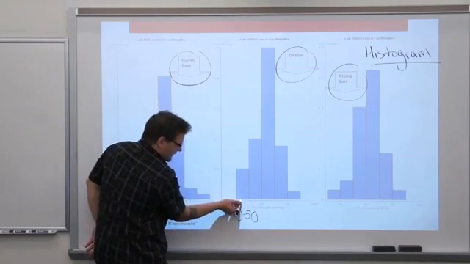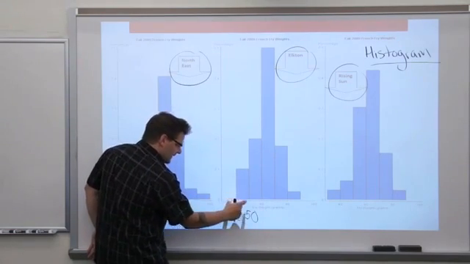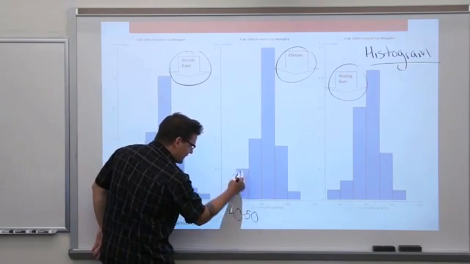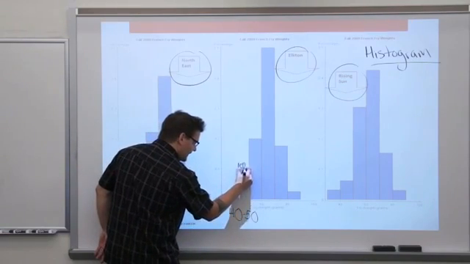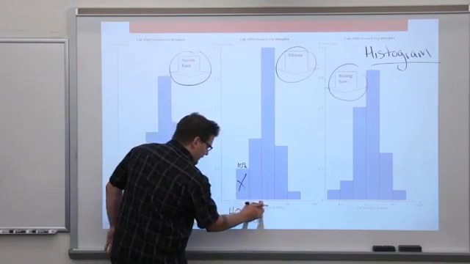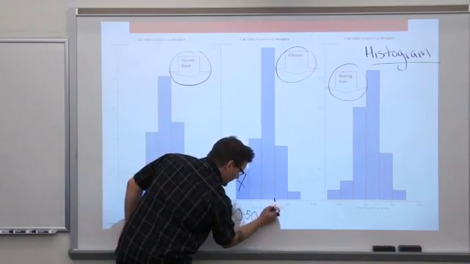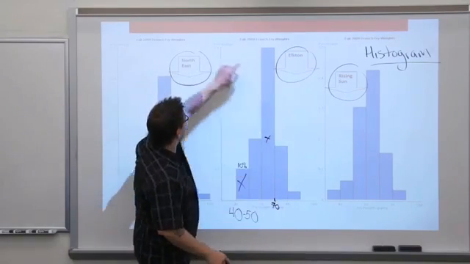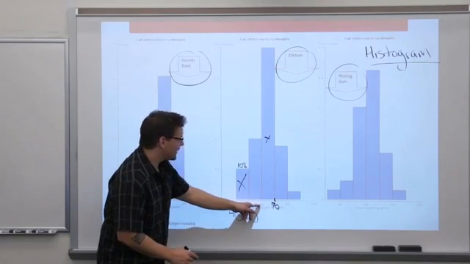The way that the graph works is that the taller the bar, the more data there was in that class or that category. So between 40 grams and 50 grams, we had about 10% of our fries in that rectangle. If you go from 50 up to 60, it looks closer to 20%. This one here, 60 to 70, lots and lots of data. Just about 50% of the fry weights fell in that range.